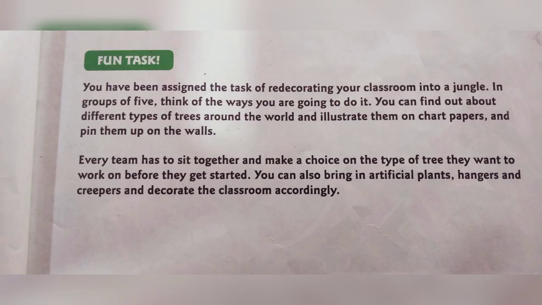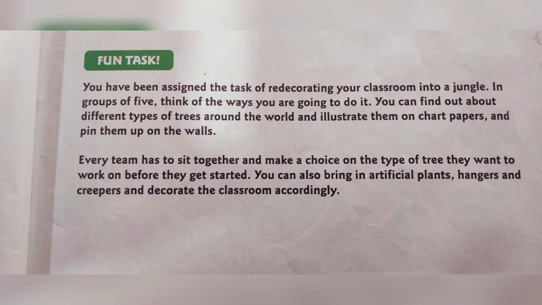Let's move on to the fun task. Page number 29. You have been assigned the task of redecorating your classroom into a jungle. In groups of 5, think of the ways you are going to do it.